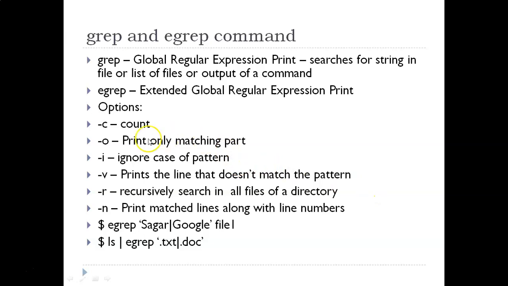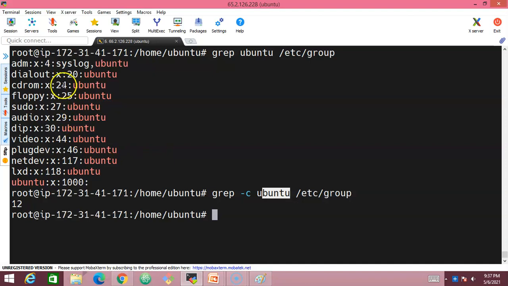And we do have some of the options which are very, very important. What if you would like to print only the matching part but not the entire line? See here, whenever we are trying to search, it is printing the entire line, and we don't want it to print the entire line, only the matching keyword needs to be printed. So for that we'll use grep -o